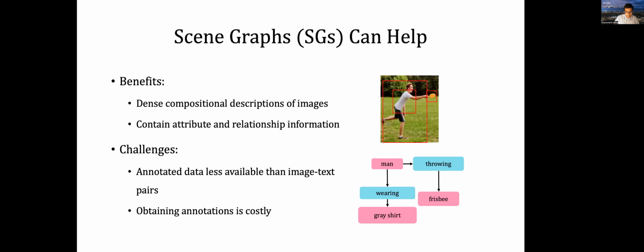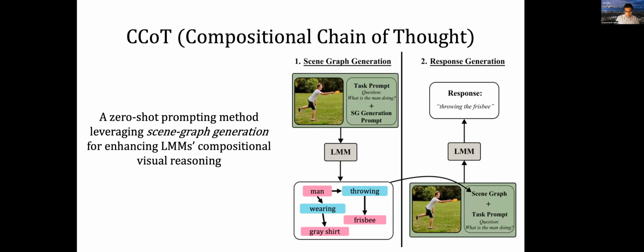And so to remedy this, we would like to use perhaps a different representation than captions, maybe scene graphs. So scene graphs are dense compositional descriptions of images, and they contain attribute and relationship information that we want to be able to solve these tasks. However, the challenge here is that there aren't a lot of scene graphs, and these annotations are costly from a human annotation perspective, more so than captions, of course.